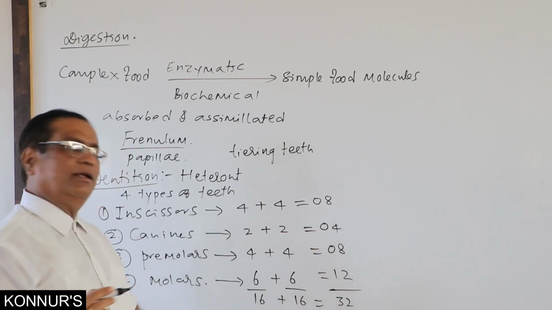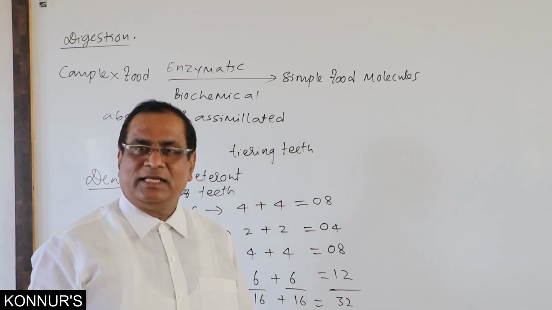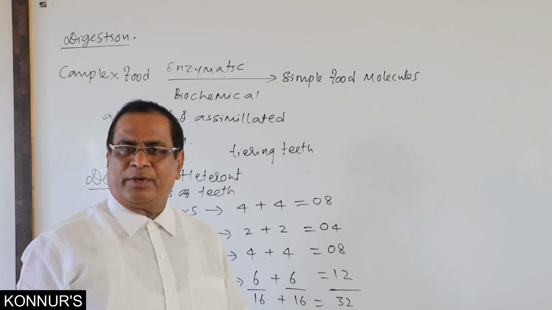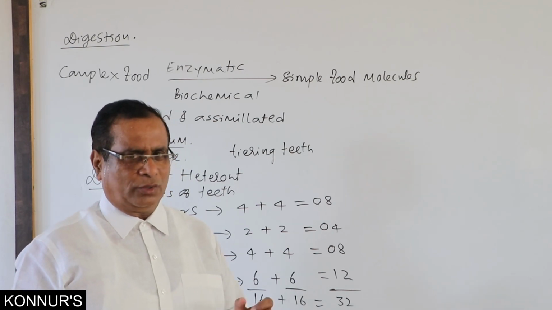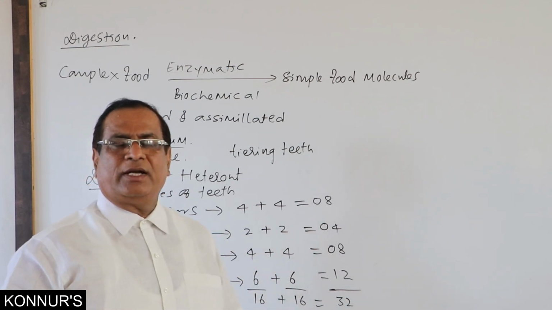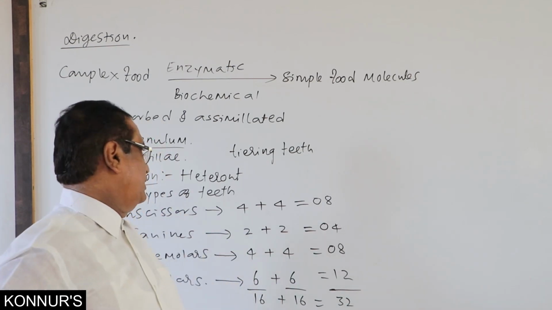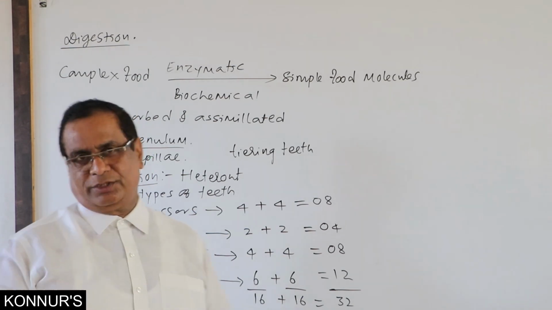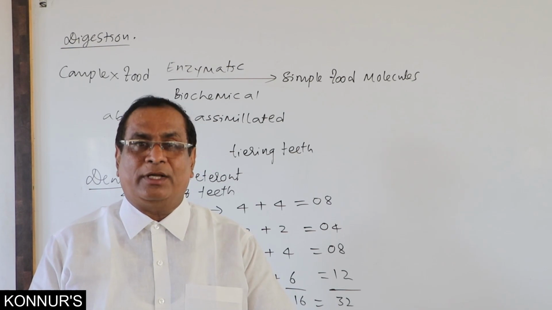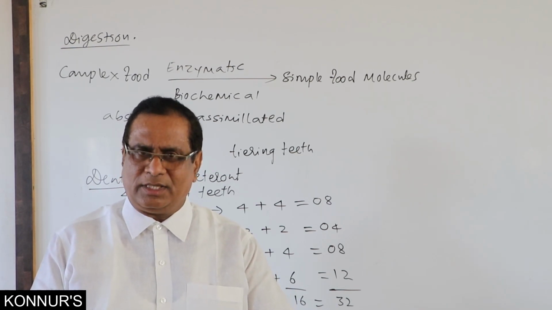The same way for molars, total number of teeth, 12. 6 in upper jaw and 6 in lower jaw. As different types of teeth are there, hence the name heterodont. Our dentition is heterodont because we do have 4 types of teeth.